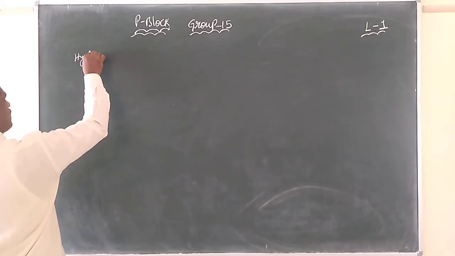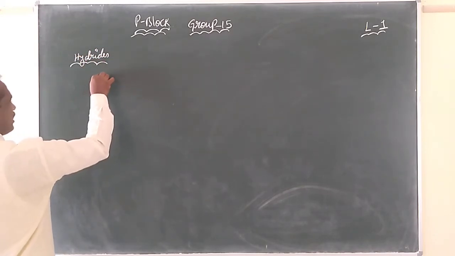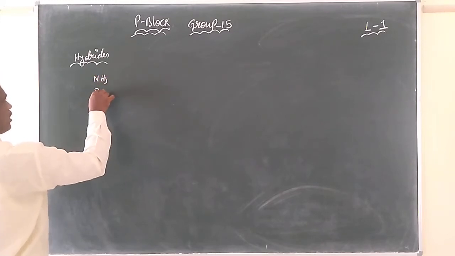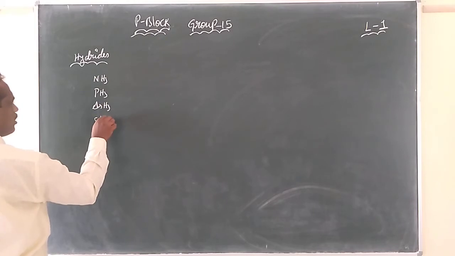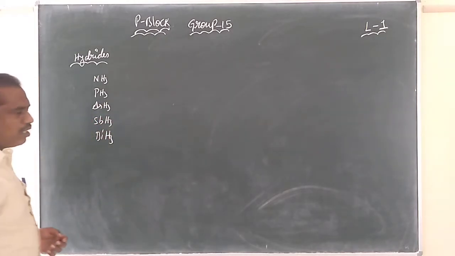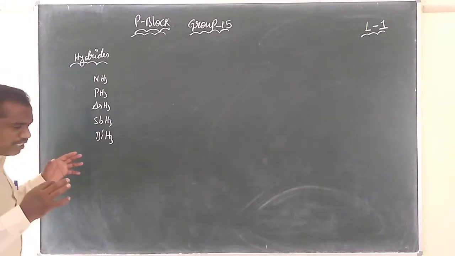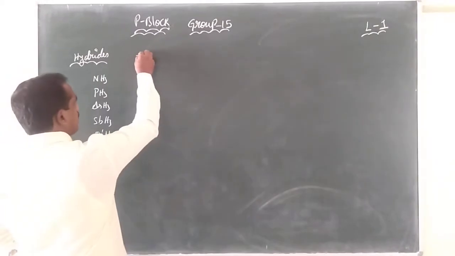Coming to these hydrides: NH3, PH3, AsH3, bismuth hydride. These are the hydrides now, right? Many points are there regarding these hydrides. The first thing is their stability.